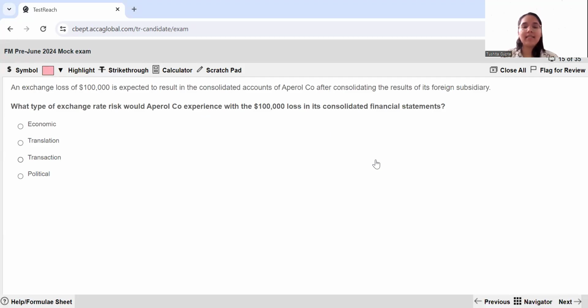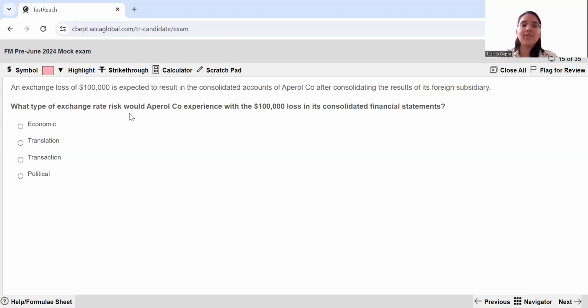Moving ahead to the last question for your section A. An exchange loss of $100,000 is expected to result in the consolidated accounts of Aperol Company after consolidating the results of its foreign subsidiary. So basically, Aperol Company has a foreign subsidiary. To consolidate all of their accounts, they have translated the figures of that foreign subsidiary to their domestic currency, and this has led to an exchange loss of $100,000.